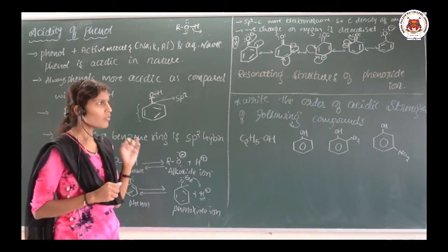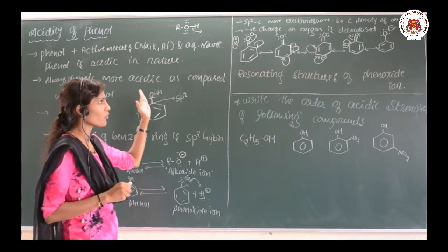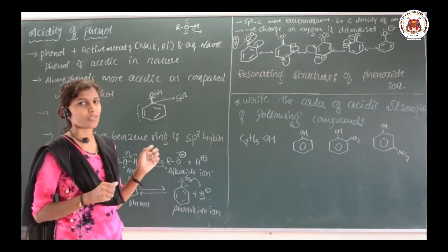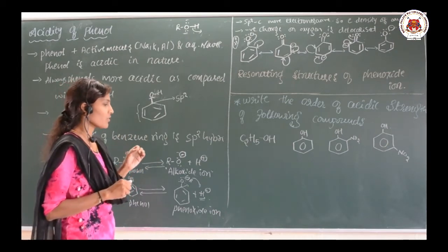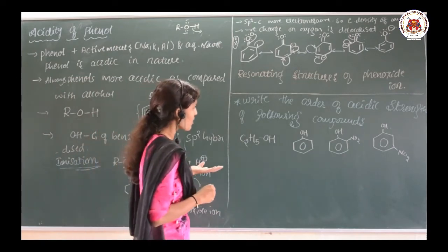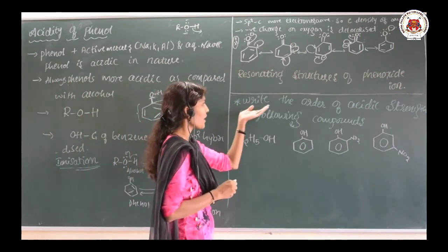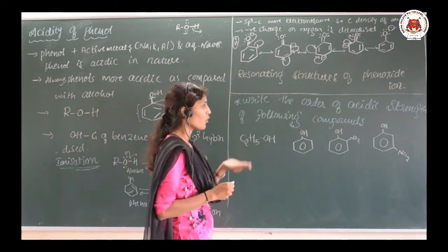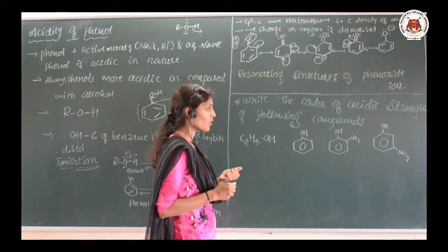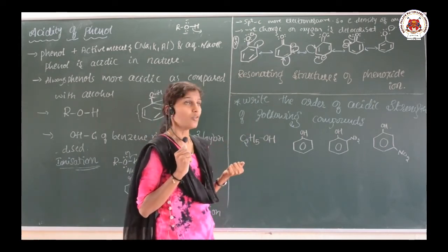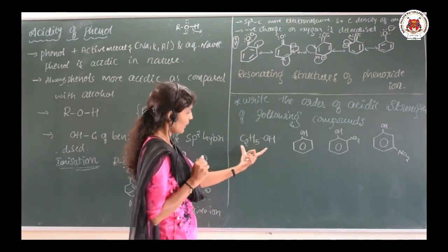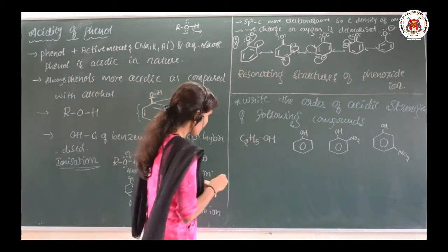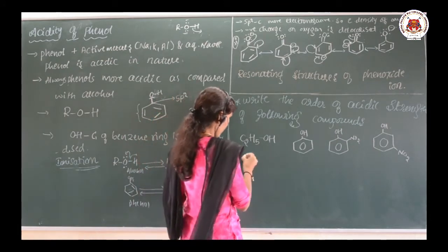Clear? Once again, go through the video carefully so that you can understand the concept clearly. Sometimes there is a possibility of a question like this: write the order of the acidic strength of the following compounds, and they have given four compounds. See here, this is ethyl alcohol or ethanol. I will write the names of these compounds.